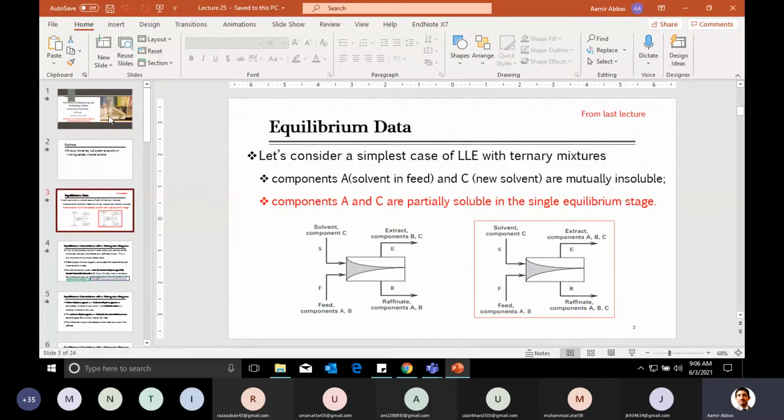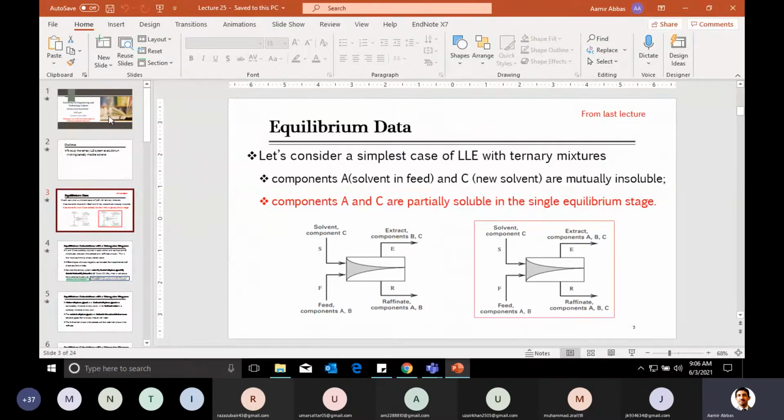And then the third case was, yes, solute has affinity for both solvents, the one which is already part of the feed as well as the newly introduced solvent. But both of these solvents can have some affinity for each other, which we call partially miscible. They will be partially soluble with each other.